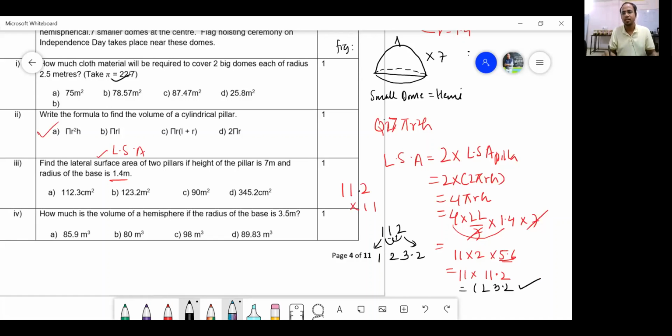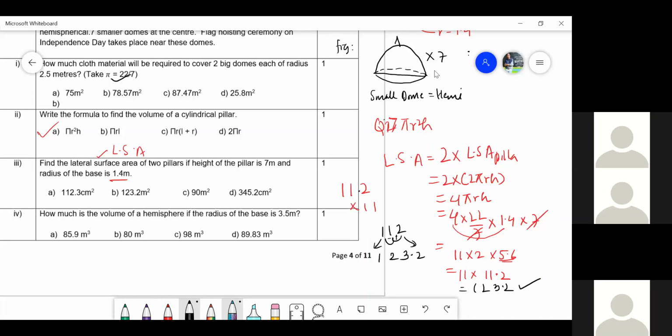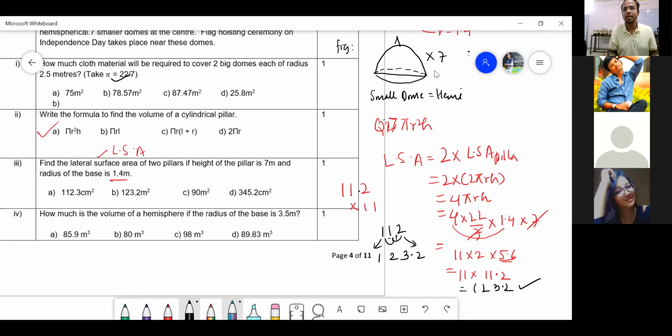Did you understand? Did you enjoy the calculation? All of you? Yes, sir. Shall I repeat the calculation? If you did not get it, please write down in the chat box R for repeat. No, sir, आ गया. Very good. This can be done mentally if you know Vedic maths.